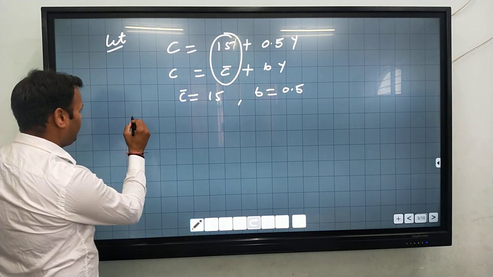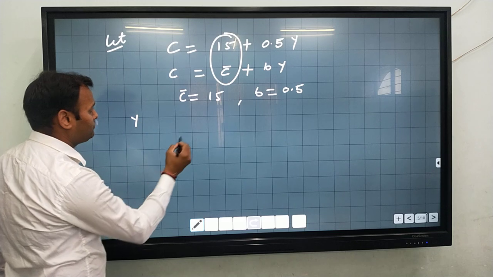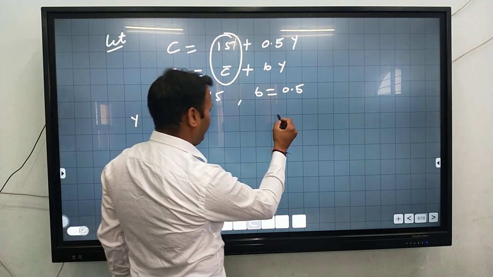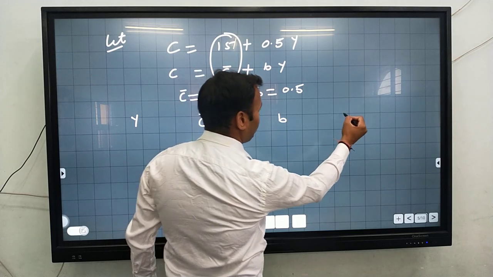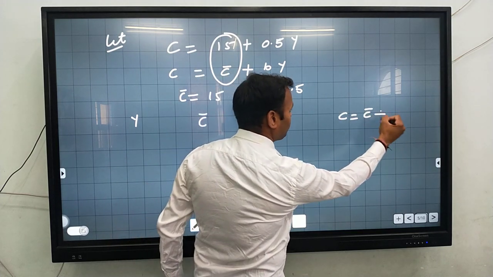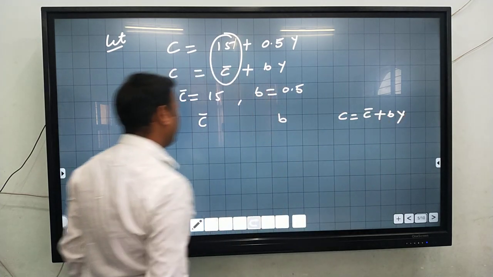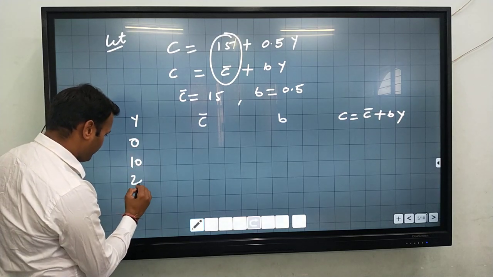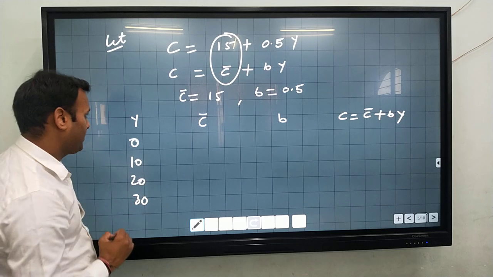Okay. Now we'll take one example. Here income, autonomous consumption and b are given, and we have to calculate C is equal to C bar plus bY. So for income, suppose let's take 0, 10, 20, 30.